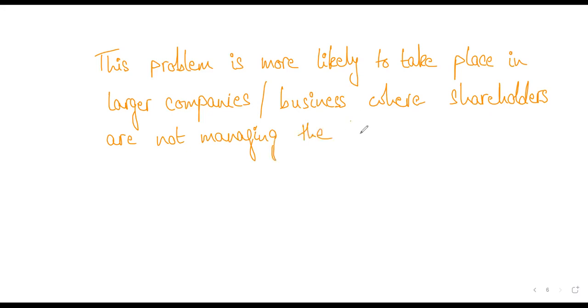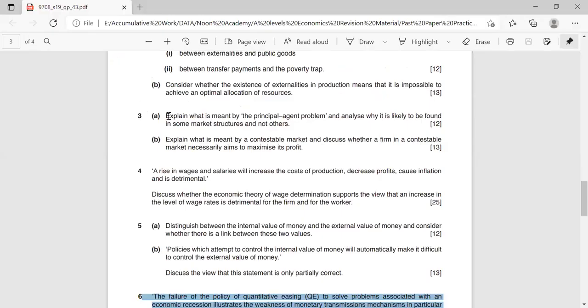Okay. Now, this being said, you can also comment in this question. Let's go back and look at the question, exactly what the wording was. The question for 12 marks was saying, explain what is meant by principal agent problem and analyze why it is likely to be found in some market structures and not others, right? Okay. Now, think about this.